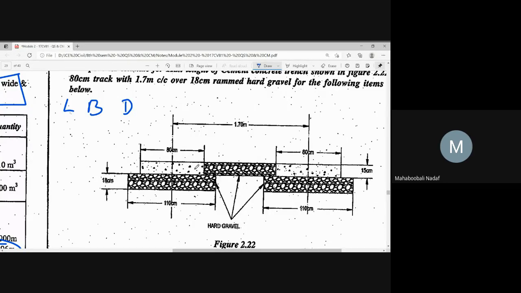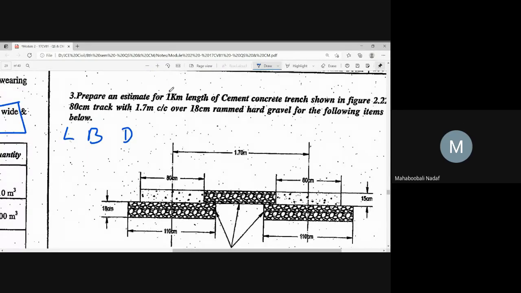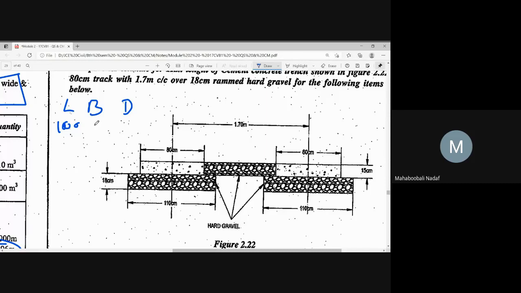What is the length of the road? 1 kilometer, so I will write 1000. What is the width here? 110, so 0.11. What is the depth? 18 centimeter, 0.18. Same thing is also here, so I have to multiply with 2. So how much is this quantity? 2 into 1000 into 1.1 into 0.18 is 39.6. That is the first thing.